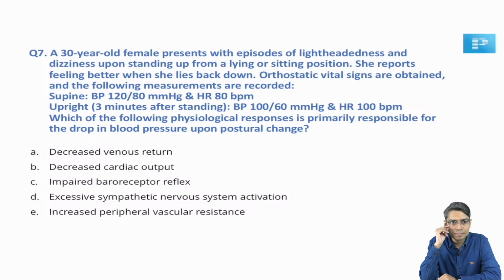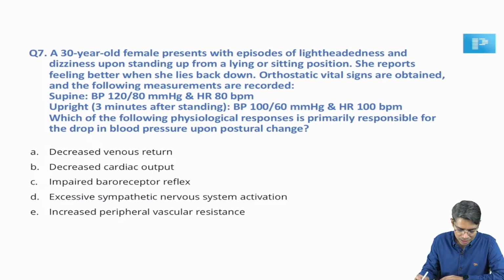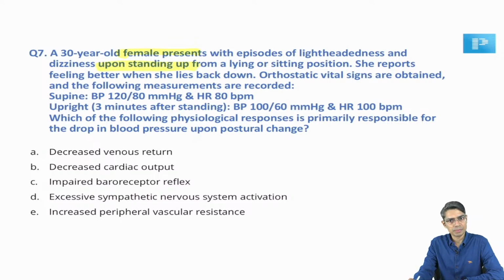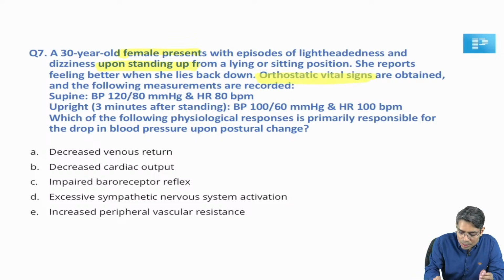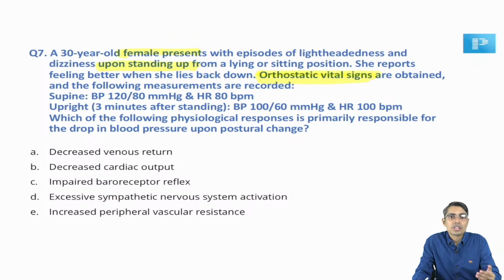Now look at this question here, all of you. A 30-year-old female patient presented with episodes of lightheadedness and dizziness upon standing from lying position. So whenever you change your posture from sitting or supine, you are feeling lightheadedness. Okay. So whenever this kind of symptom is given by a certain patient, we think of some autonomic failure, meaning this baroreceptor mediated sympathetic and parasympathetic system are not working properly. So the disorder is labeled as orthostatic hypotension, okay, or postural hypotension.